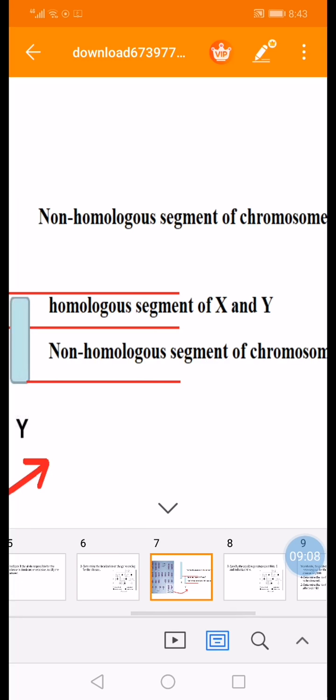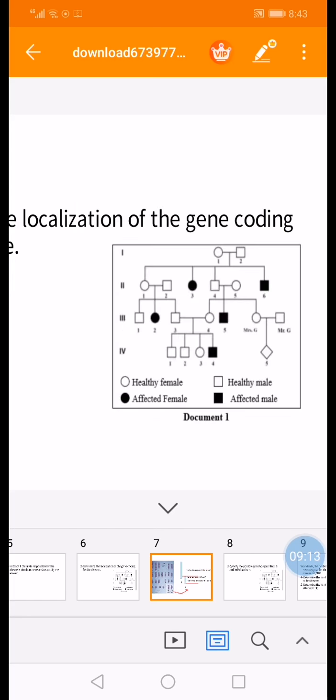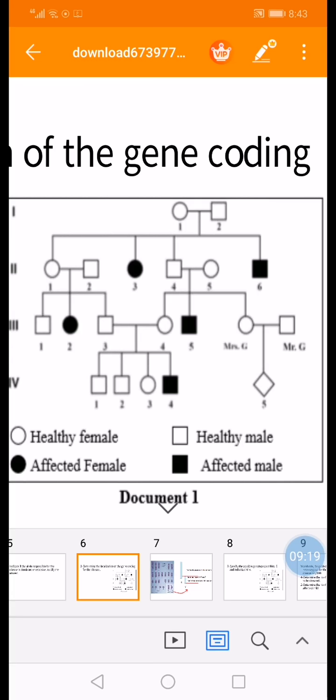I still have to deny that the gene is found on the homologous segment of X and Y. Here, look for a diseased daughter and son who have normal parents. I can look for 2, 3 and 2, 6. I can say if the gene is found on the homologous segment of X and Y, then 2, 3 would have a genotype X small d, X small d. And 2, 6 also would have a genotype X small d, Y small d. So because of that, their parents should be diseased, because their mother should be X D, X D, or their father should be X D, Y D. But their parents are normal, so it's not the case.